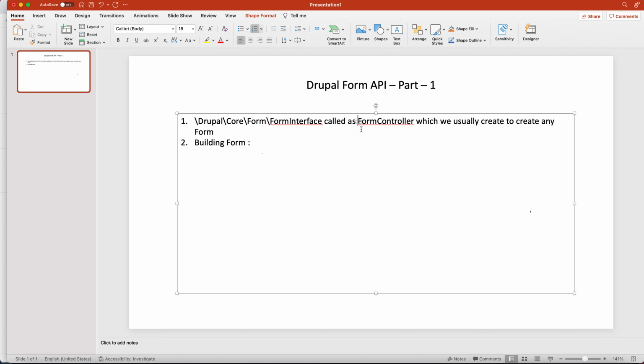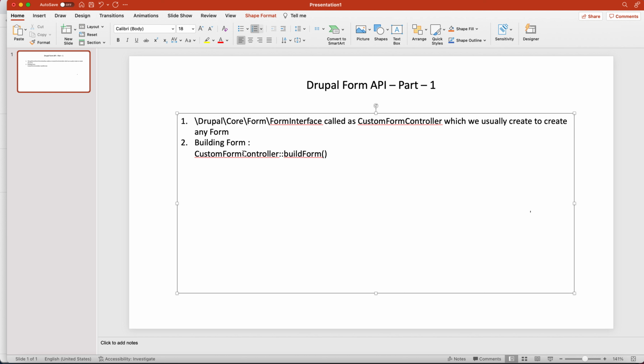Just think this is my custom form controller and its build form method. This only triggers when the user requests any form. In this phase the controller builds the form array to display to the user.